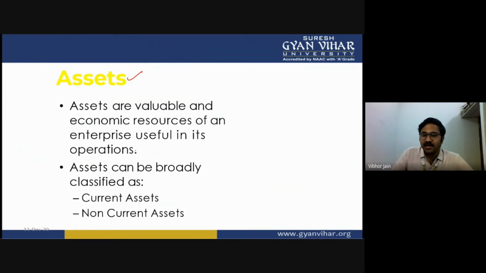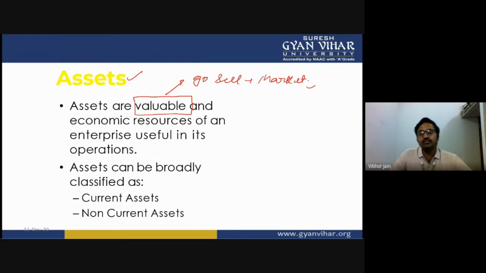So assets are the valuable. They should have some value. What this means is, if you want to go and sell it in the market, you should be able to sell those assets because they have a buyer that is willing to purchase them, and that is only going to happen when the asset has some value.